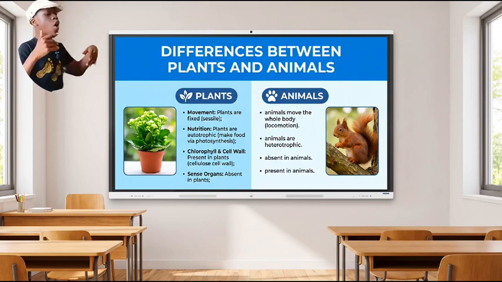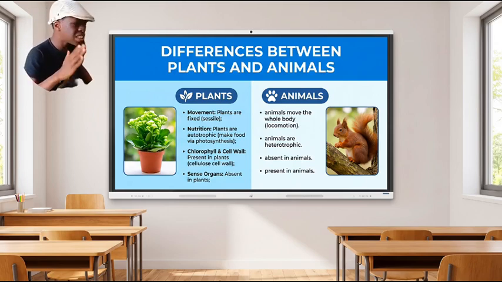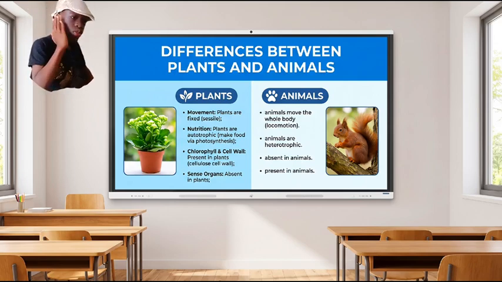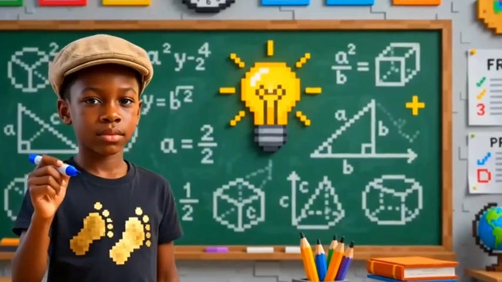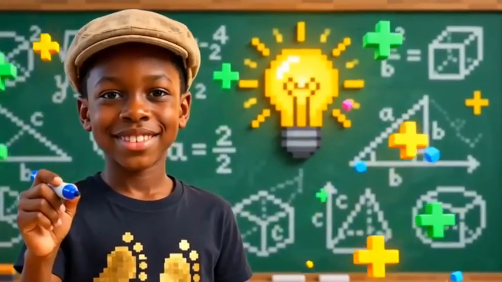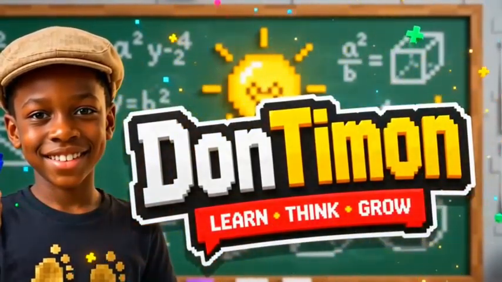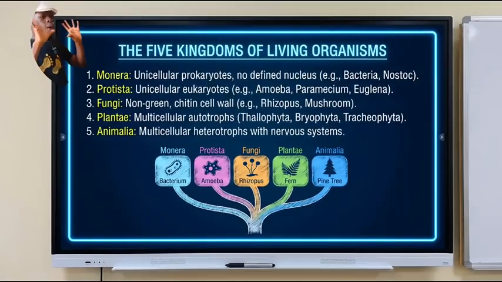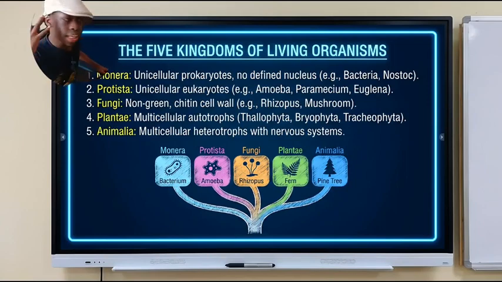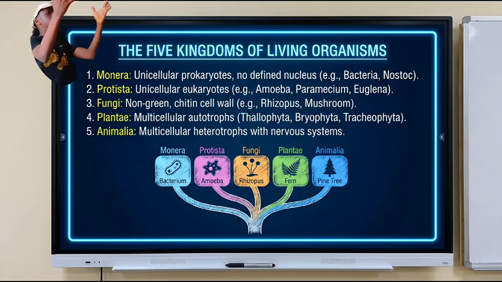They depend on already made food through heterotrophic nutrition. They lack cell walls and chlorophyll and possess specialized sense organs. So, biologists classify all these living things into 5 primary kingdoms. First of all, kingdom Monera.